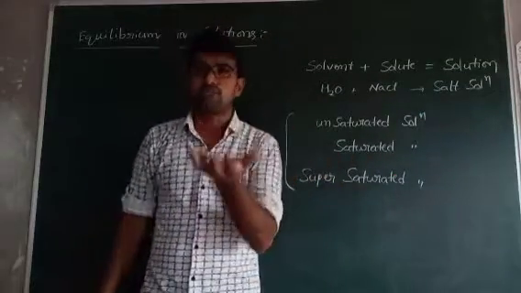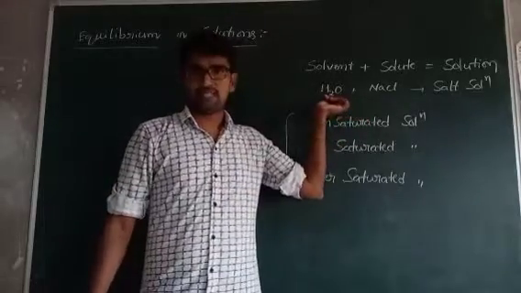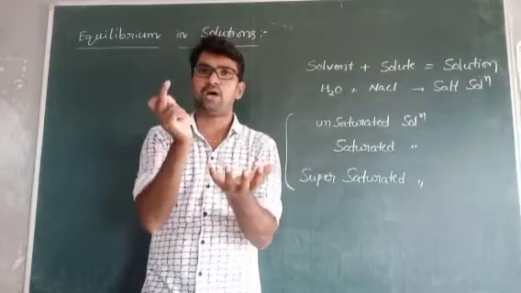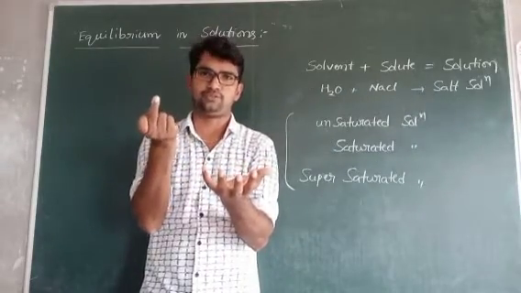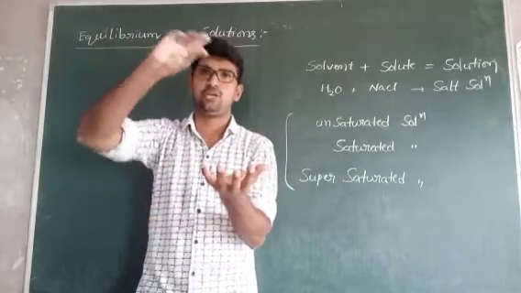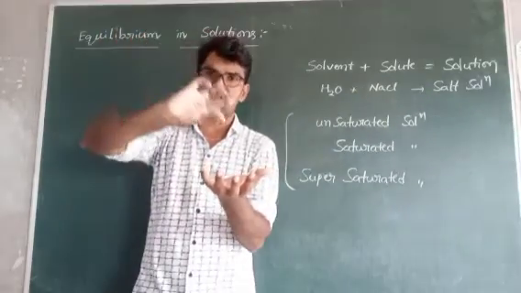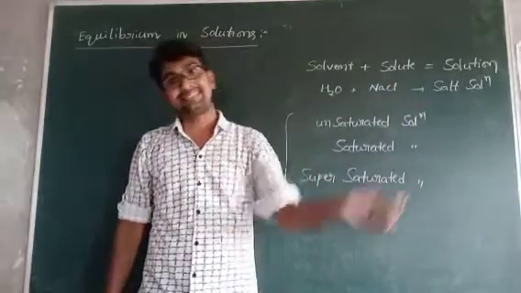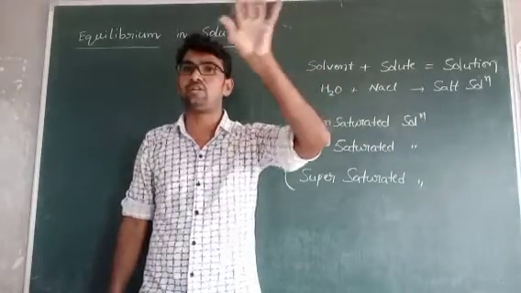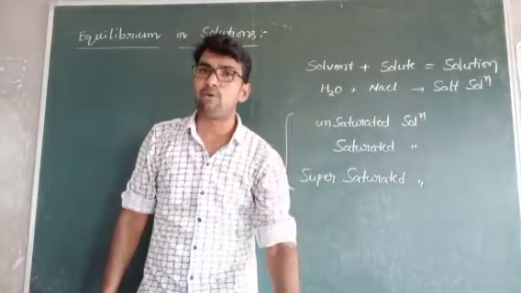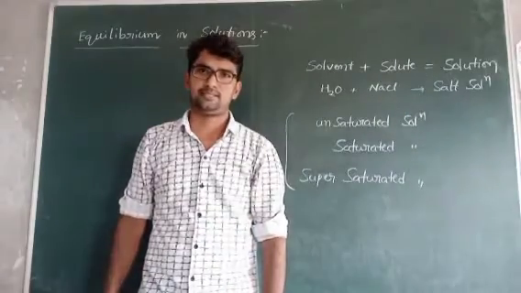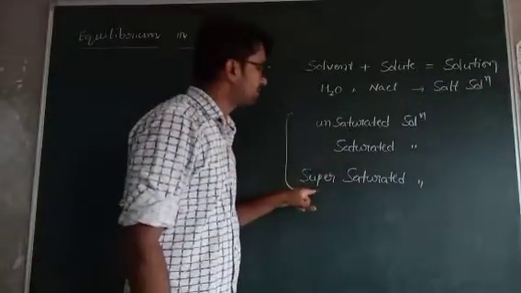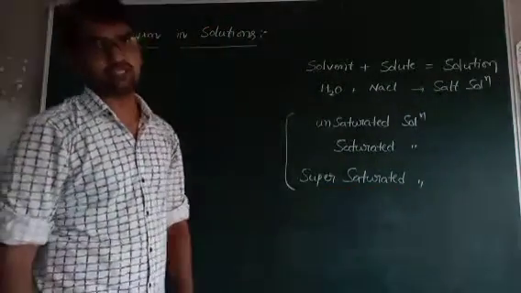Saturated solution means, for example, water is the solvent. If a glass of water requires 1 big spoon of salt, and you add exactly that 1 big spoon of salt, it is sufficient for that glass of water. If you add an extra amount of salt, that salt does not dissolve in water and settles at the bottom of the glass. Such types of solutions are called supersaturated solutions.